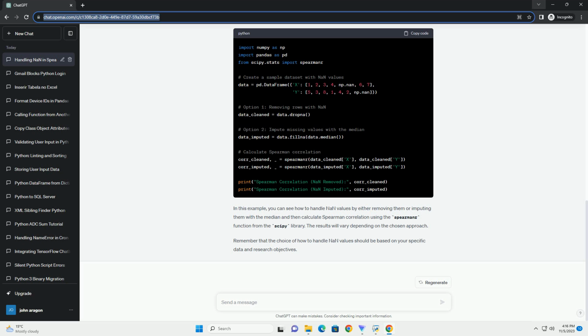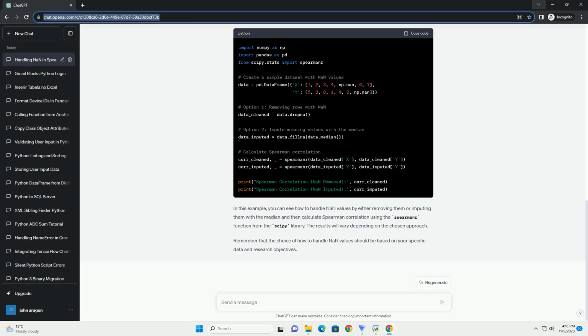Title: Understanding and Handling nan Values in Spearman Correlation in Python. Introduction. Spearman correlation is a non-parametric measure of the strength and direction of association between two variables. It is often used when the data does not meet the assumptions of a parametric correlation like Pearson's correlation.